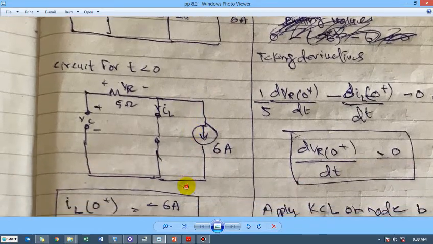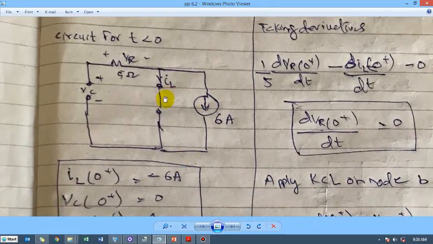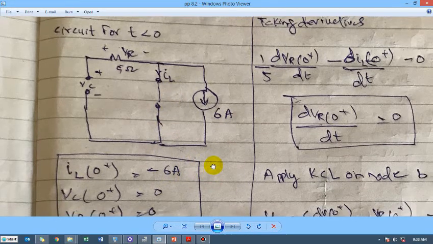So we have to find out what is going to be the value of this I_L. It is very visible that I_L is short circuiting a current source. The current source will make sure that this 6 ampere is going to pass through this. Here is this point, and because it will find a short circuit here, the path of the smallest resistance, all the current will pass through it, and this I_L is in the downward direction, and this 6 ampere is going in the upward direction. That's why I have written this inductor current I_L is equal to minus 6 A.